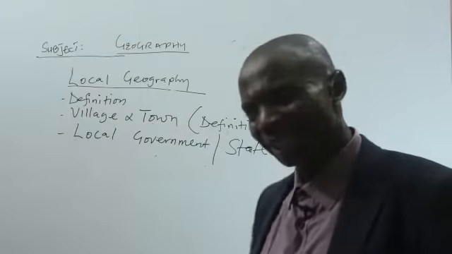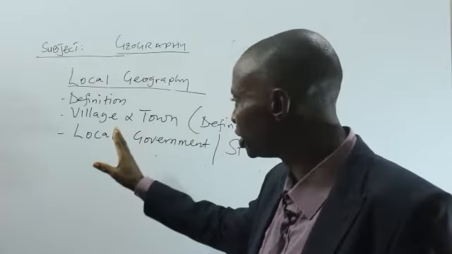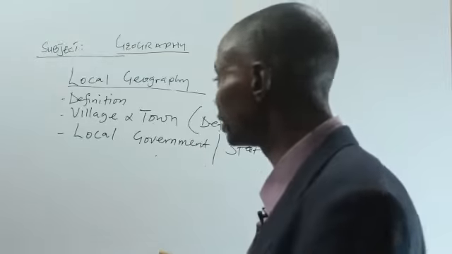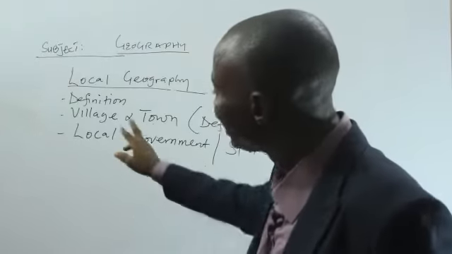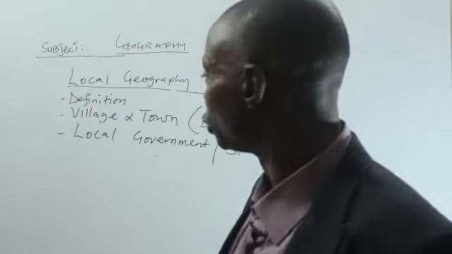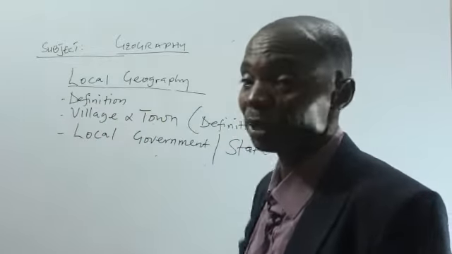So at the end of the day, what will you learn? You must know how to differentiate between a settlement that is called a village and a settlement that is called a town. It is the combination of these villages that form a town. So it shows us that a town originated from a village.